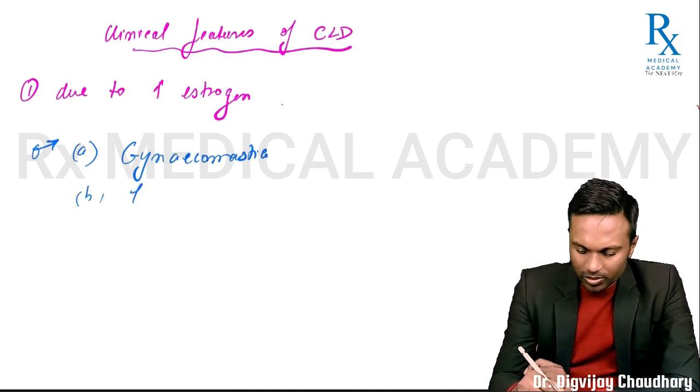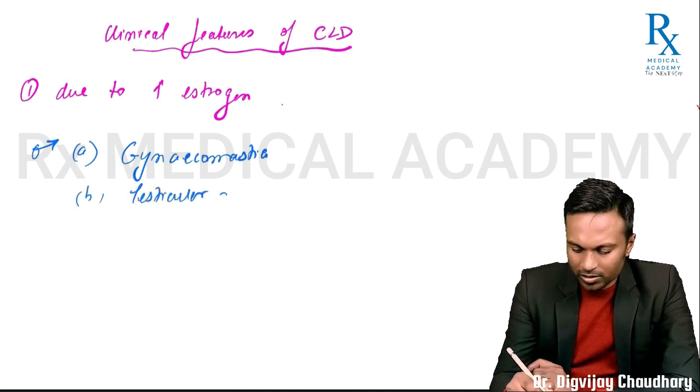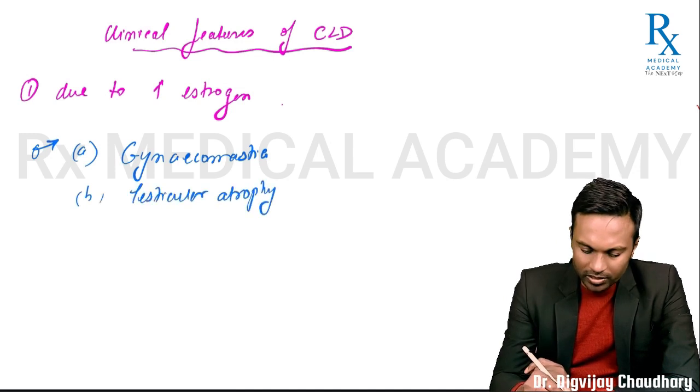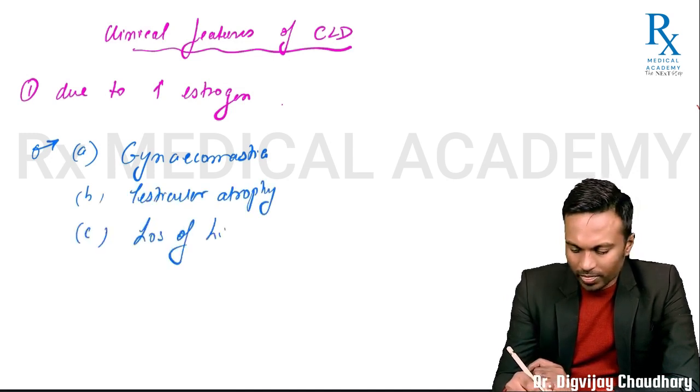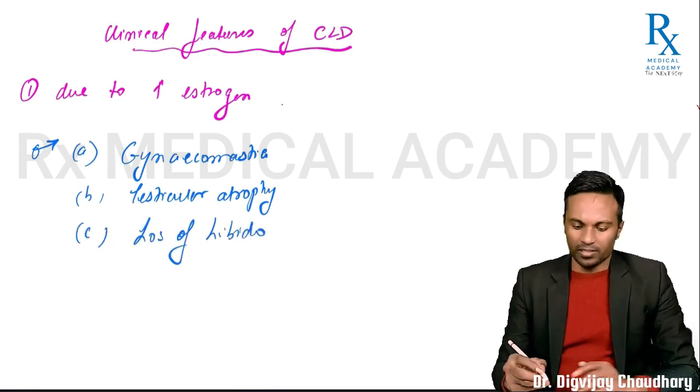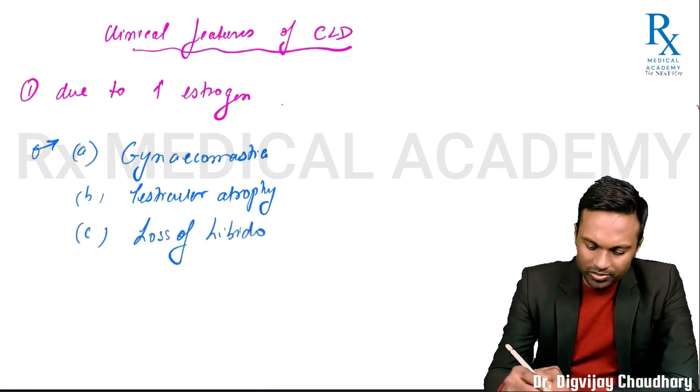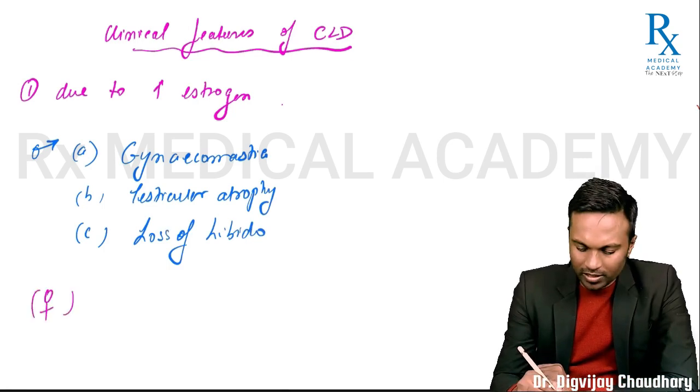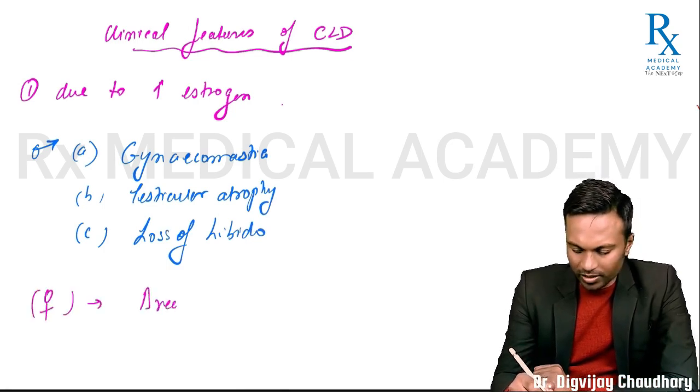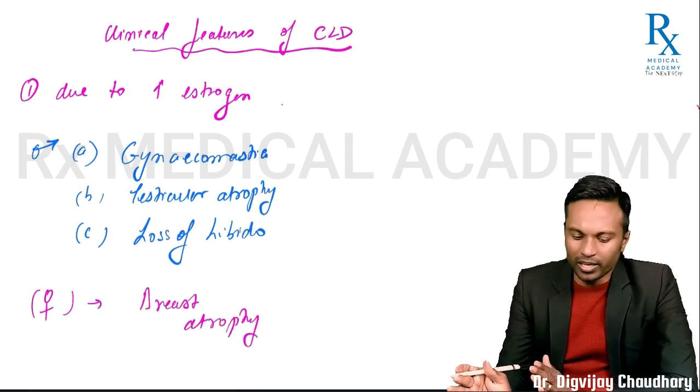Then you have testicular atrophy. Third is loss of libido. Okay, very, very simple. But in case of females, this is not the case. In females, there is breast atrophy. Okay, रिवर्स हो रहा है यहाँ पे.